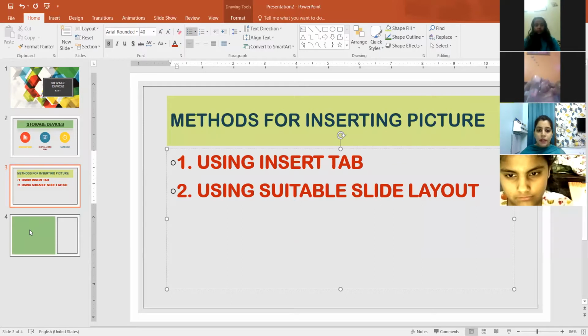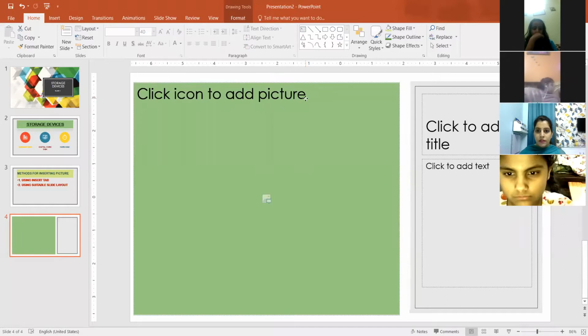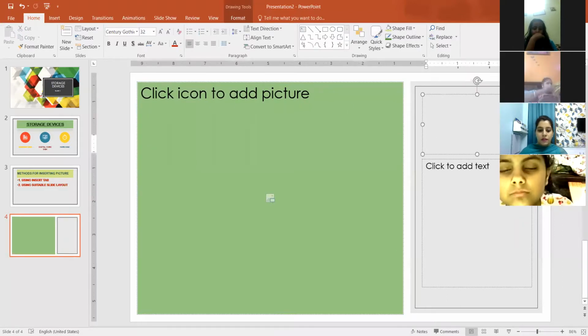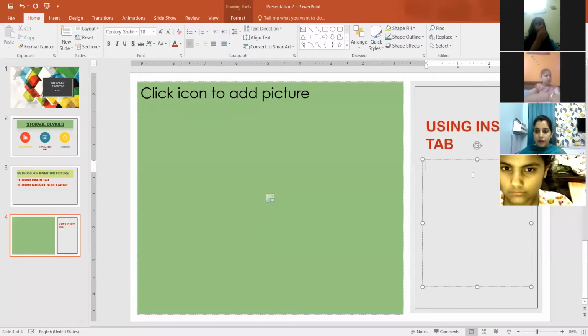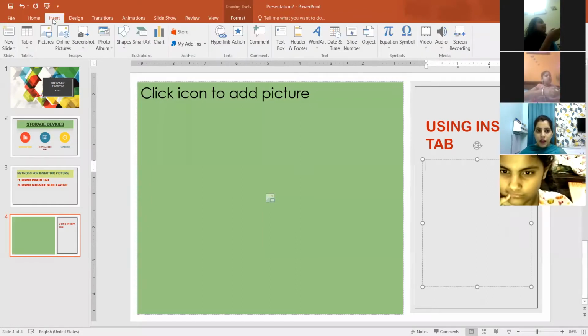Now let's do the first method, how to insert the picture using the insert tab. So I'm writing: using insert tab. When you want to insert a picture from the insert tab, what is the method for that? We have to follow the command: insert tab, images group, pictures option. What is the command for inserting the picture from the insert tab? Repeat after me. Speak out, everyone. I want to see your lips moving.